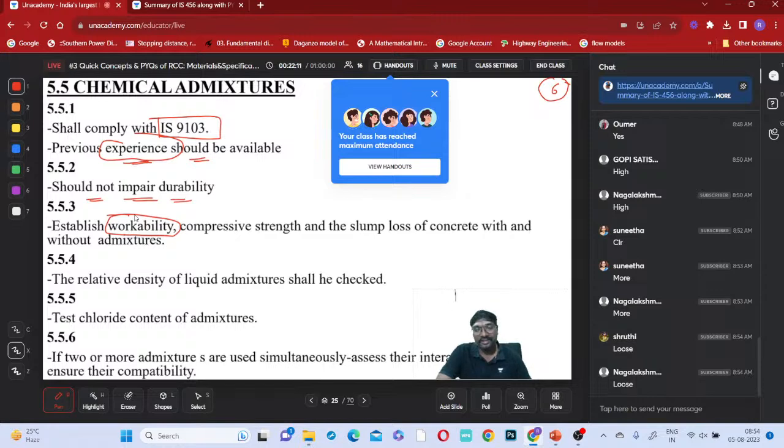Only in the loose condition can you do it, right? It means it should have a little bit of plastic type of nature. So that is workability: how easily you are working with the concrete, mixing it, transporting it, and placing it in position for the construction of elements.